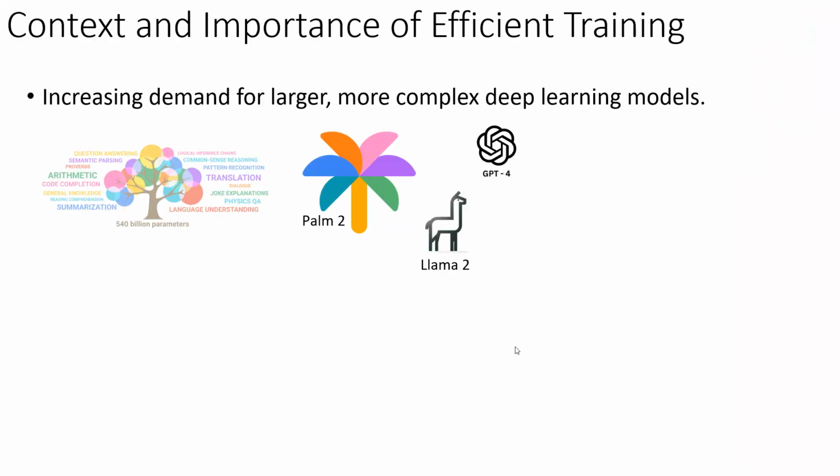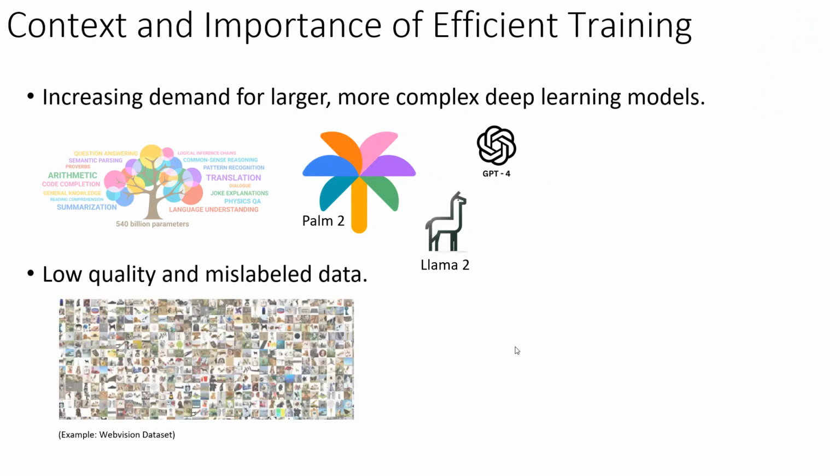Training neural networks efficiently is increasingly relevant today as we deal with large-scale language and vision models that are very resource intensive. While pushing the boundaries of what's possible, training these models has been shown to contain redundancies. One of the key issues is training on large, often noisy datasets sourced from the web or crowdsourced, leading to low quality data.